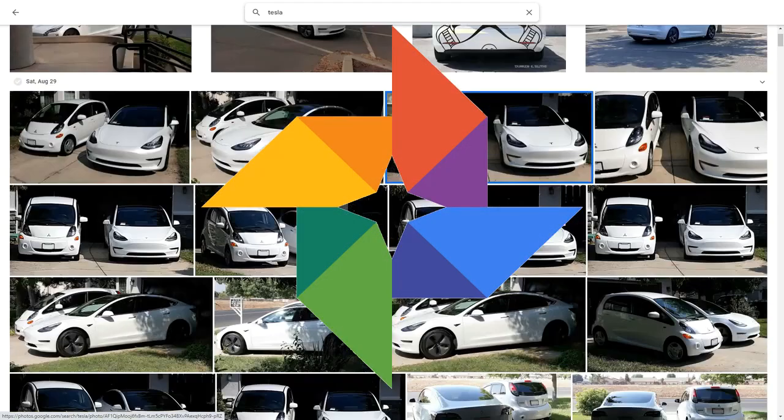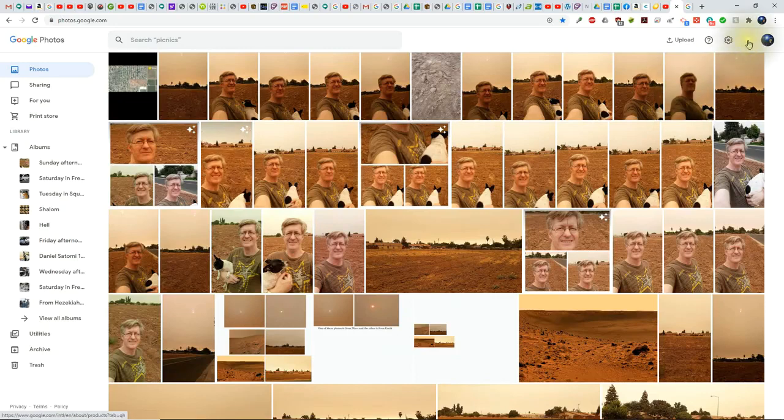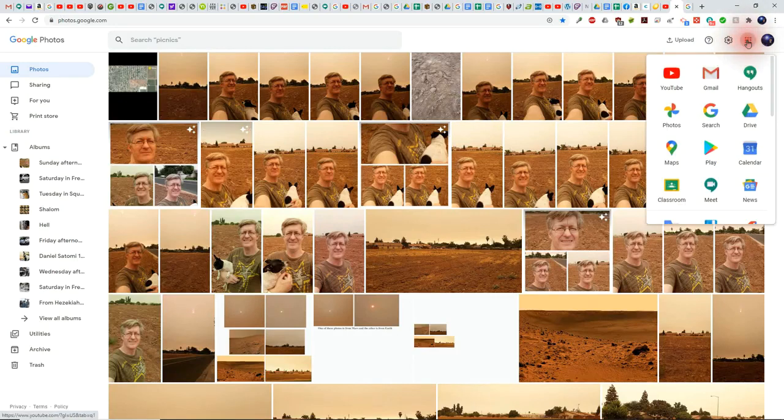And our next topic is Google Photos. Now to find Google Photos, simply go to the Google Apps found in the upper right hand corner, and then click on the icon called Photos. And that's how you can find it.